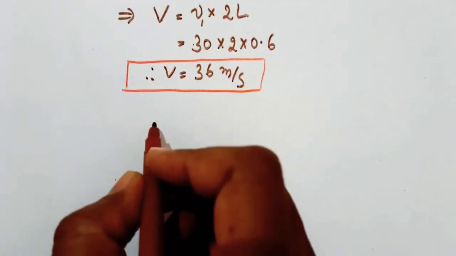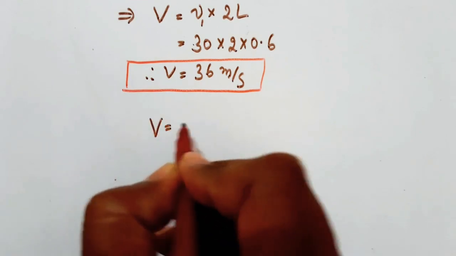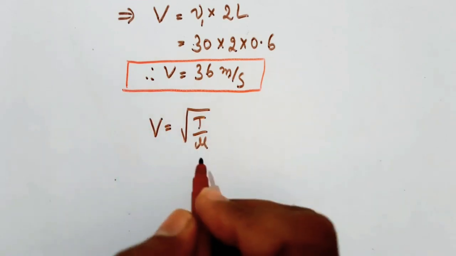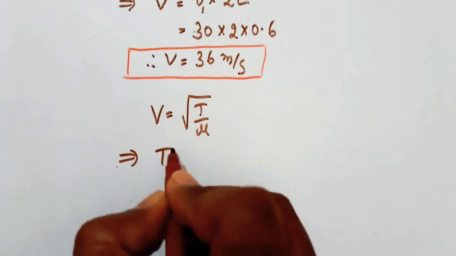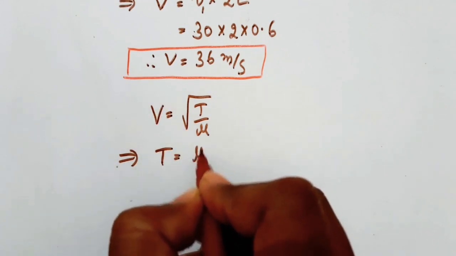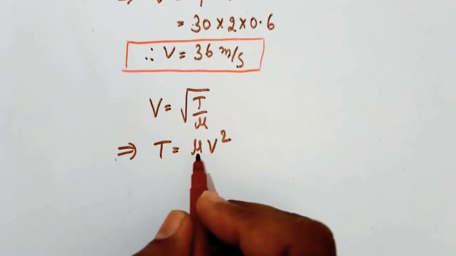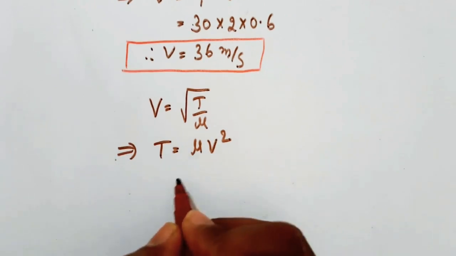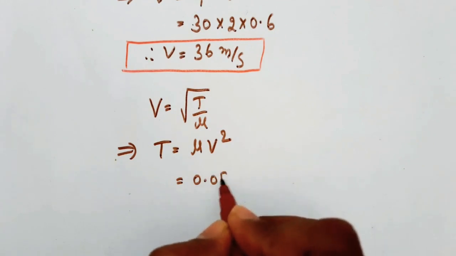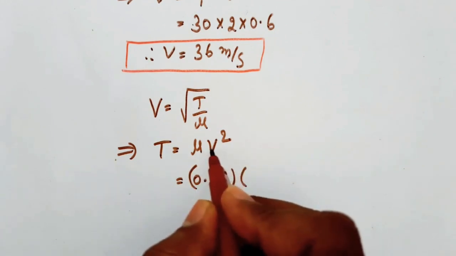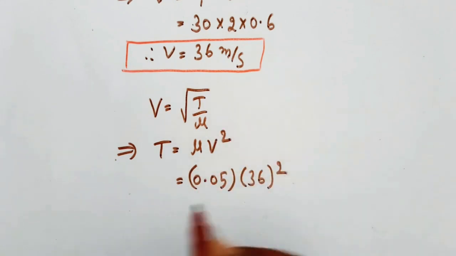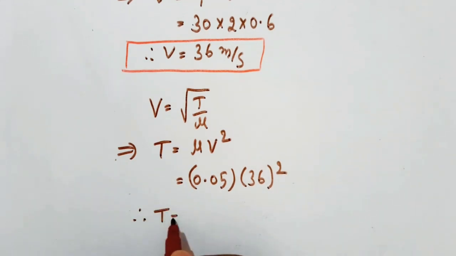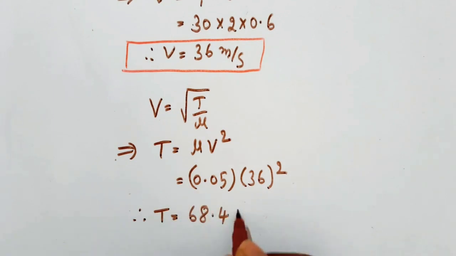We know the velocity of waves in a string V = square root of T by mu. Squaring both sides, we can write T = mu into V square. Here mu is the linear mass density, that is given, 0.05, into V square, where V is the velocity of waves, that is 36 square. If we solve this, we get the tension T = 68.4 newtons.